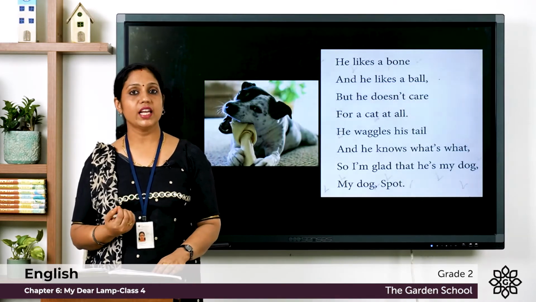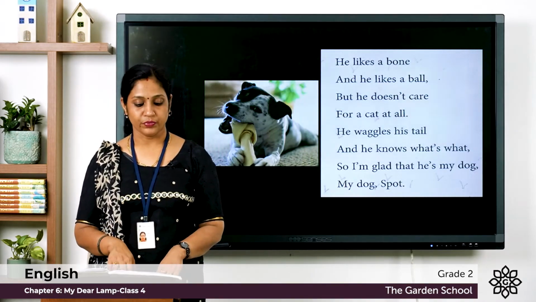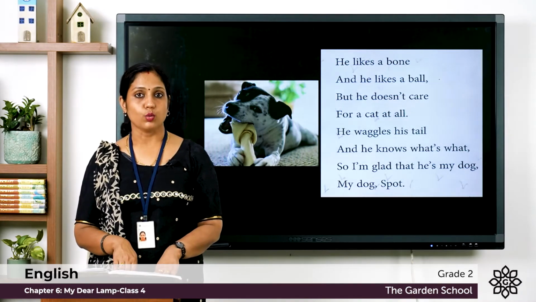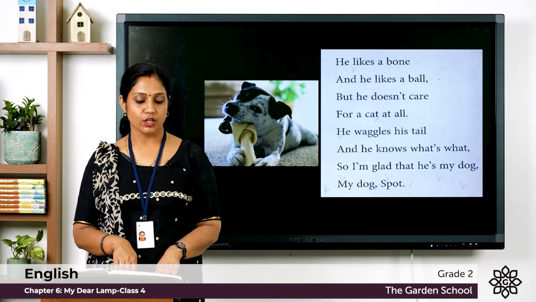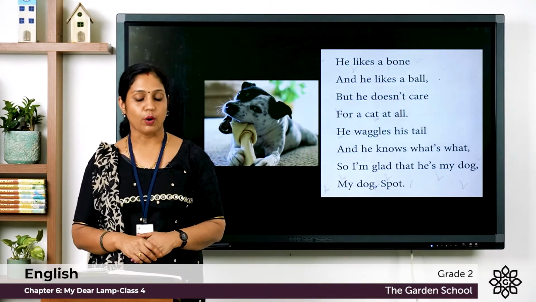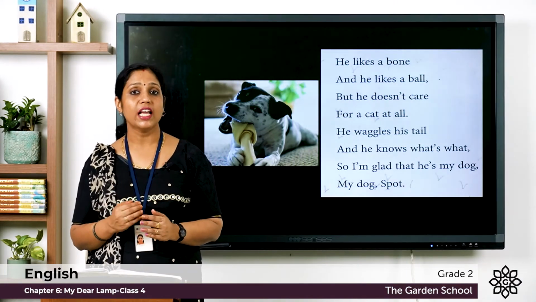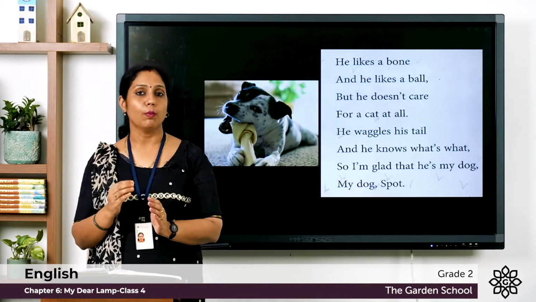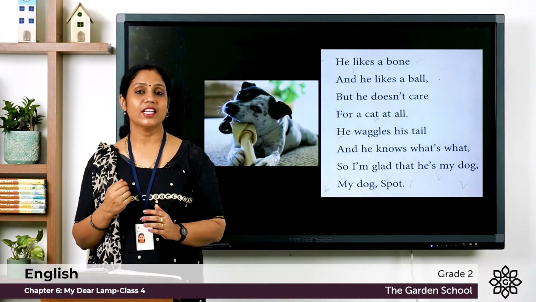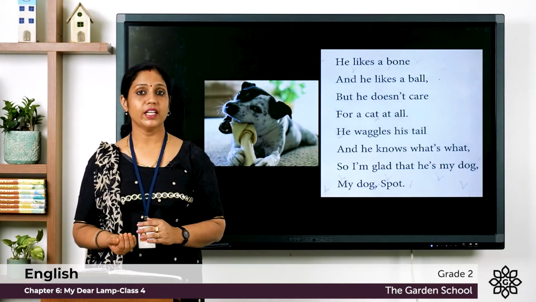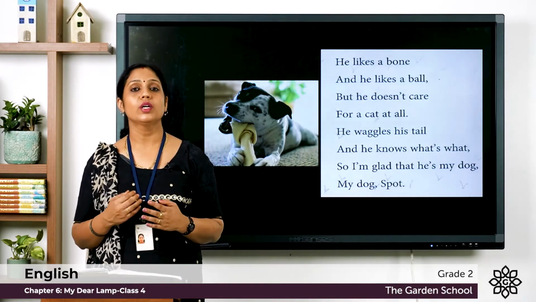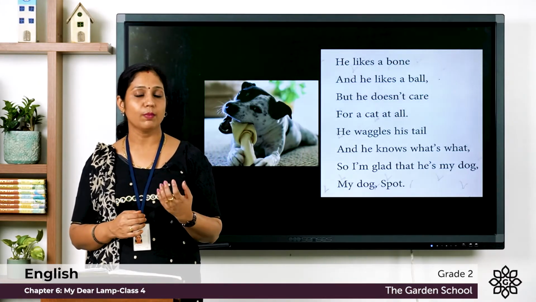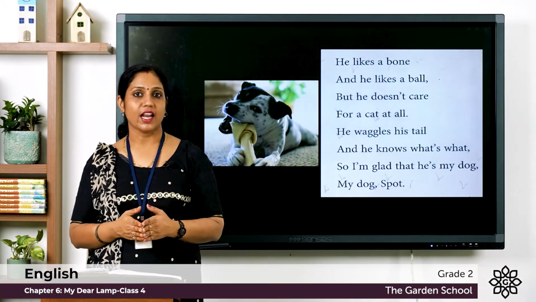Next paragraph, he likes a bone and he likes a ball, but he doesn't care for a cat at all. He waggles his tail and he knows what's what. So I'm glad that he's my dog Spot. So here the poet is saying that the dog named Spot likes a bone and he likes a ball. So what are his likes? He likes a ball and a bone, but he dislikes something. What is it? He doesn't care for a cat at all. That is, he dislikes, he hates cats.